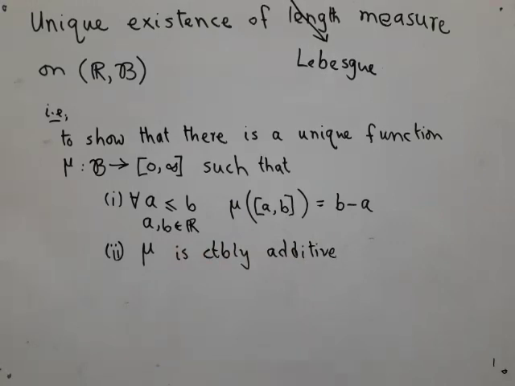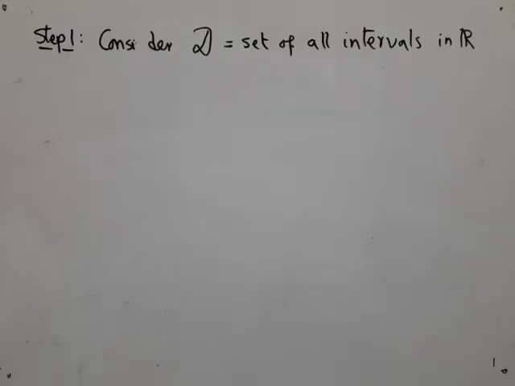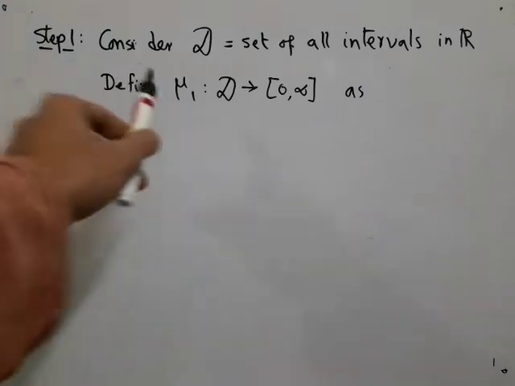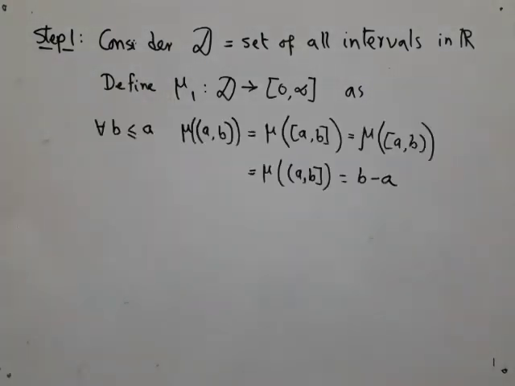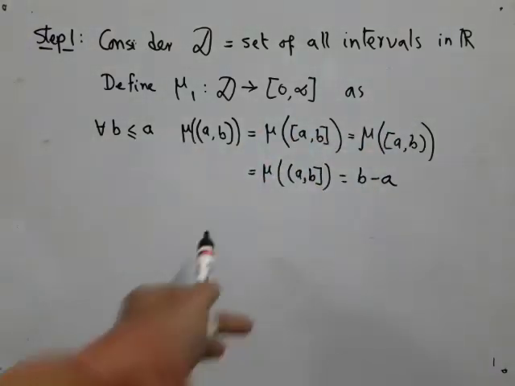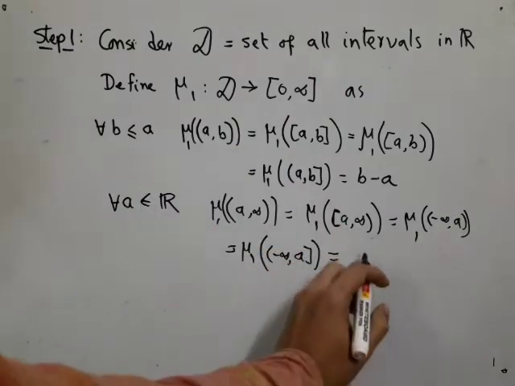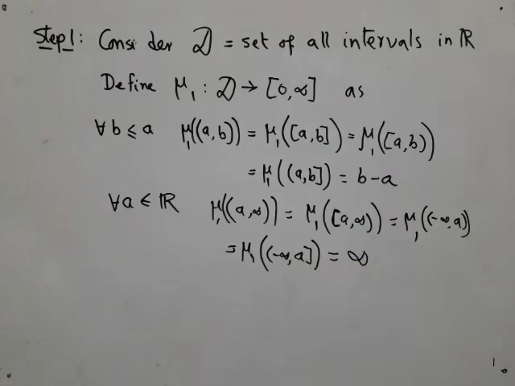Now the proof that such a thing exists uniquely proceeds in 3 steps. We start not with the entire Borel sigma algebra, which is complicated, but with just this script D, which is the set of all intervals in R, and that includes the bounded intervals, unbounded intervals, open, closed, semi-open, semi-closed, and all those. And on this set, which is much more easily describable, we define mu1 as the usual length. So for all these possible types of intervals, it is just the length. Similarly, for all the unbounded intervals, it is the symbol infinity.